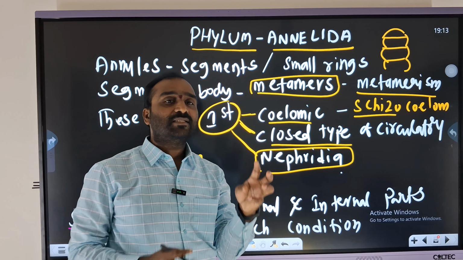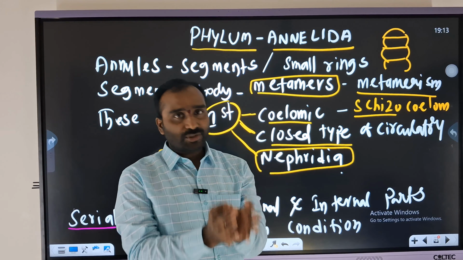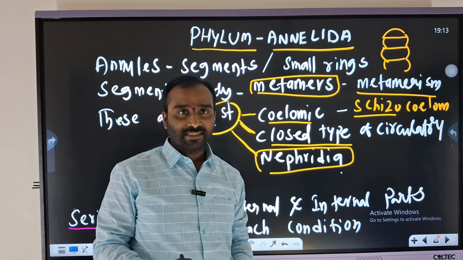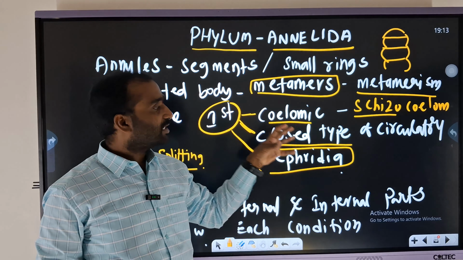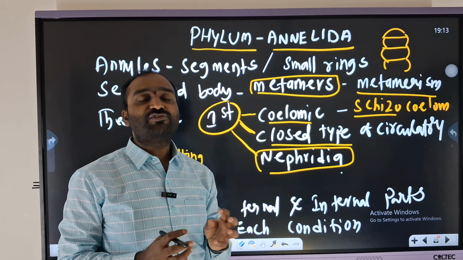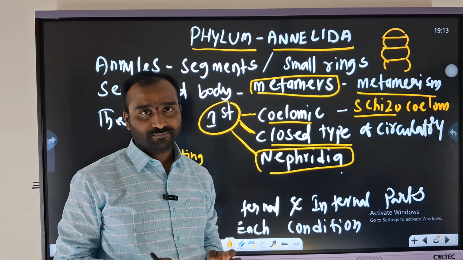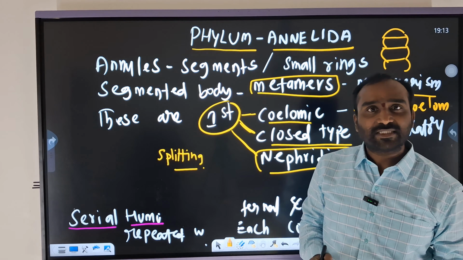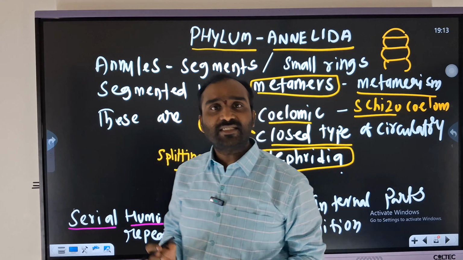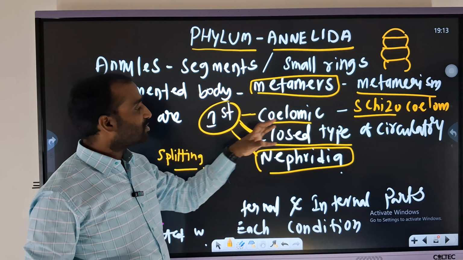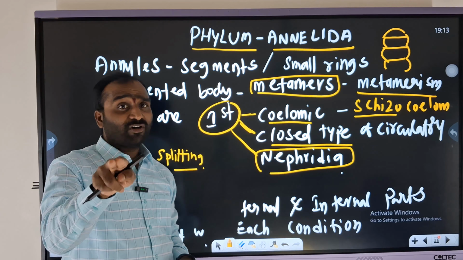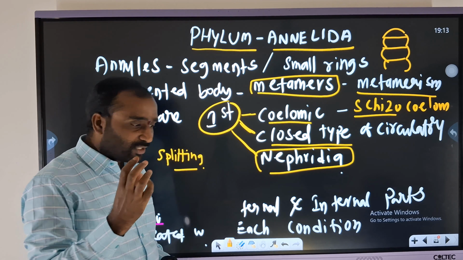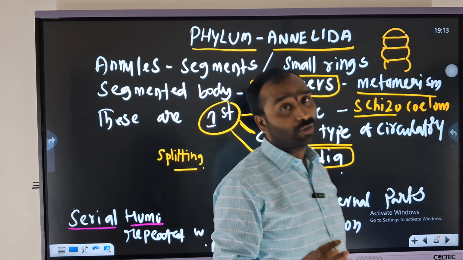In the same manner, in the basis of classification, there is a concept of open type and closed type of circulation. Here, the closed type of circulation has vessels. If the vessels are absent, obviously that is an open type of circulatory system. If the vessels are present, that belongs to what? Closed type of circulatory system. And one more, as I have mentioned here, nephridia. Am I clear? So nephridia are the excretory organs.